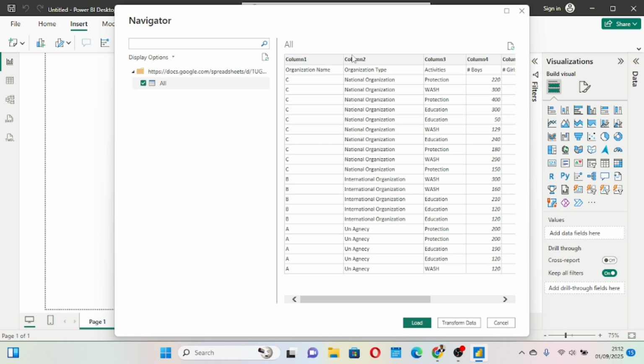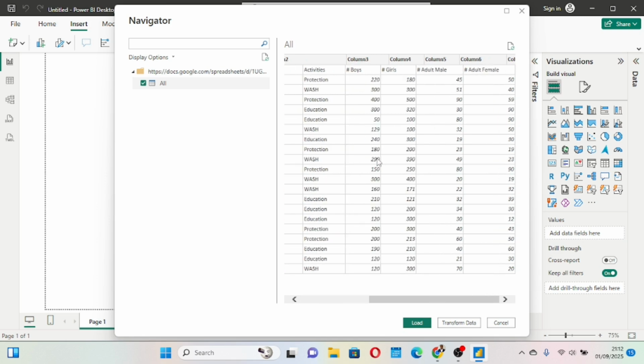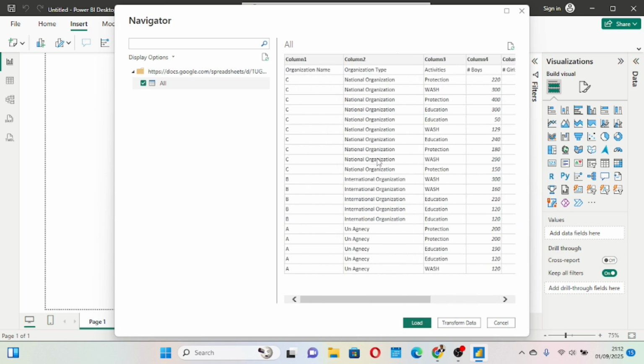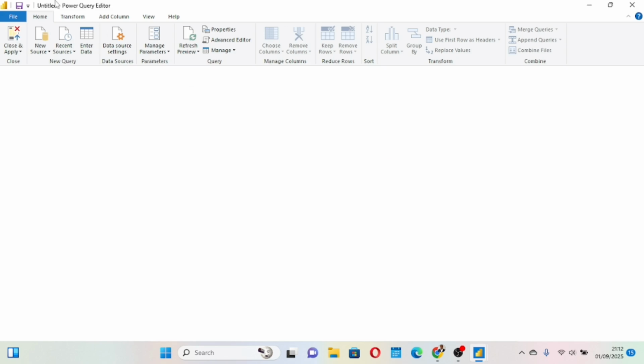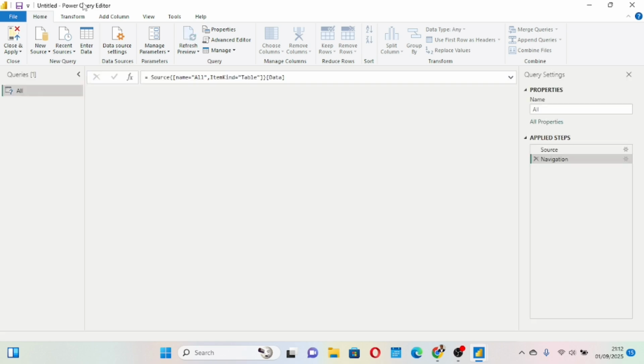Particular tool for this. So now that we have looked at this data and we see an error, we want to transform it. I'll come here now and click transform data. The moment I click transform data, it takes me to Power Query. Now you see it has opened Power Query. So that data has been brought into Power Query.